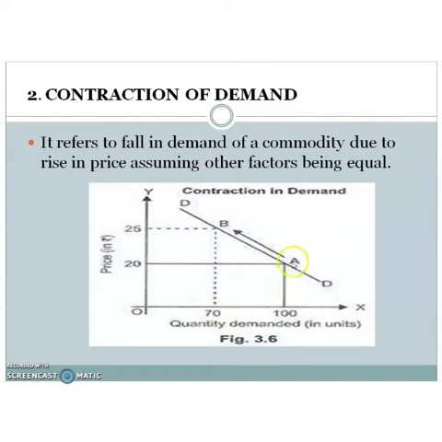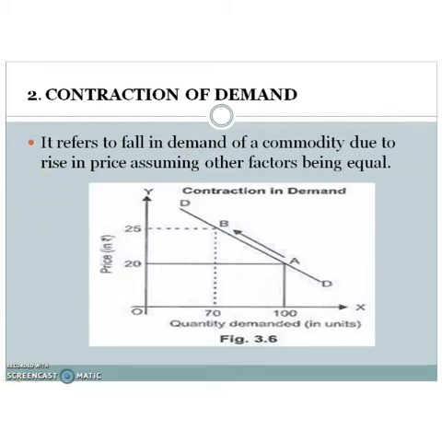So point A moved to point B. So there is an upward movement of points. The upward movement of points on the same demand curve is known as contraction of demand. So it indicates a fall in demand of a commodity due to a rise in price. So that is contraction of demand.